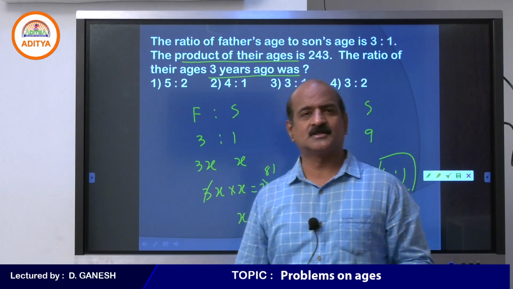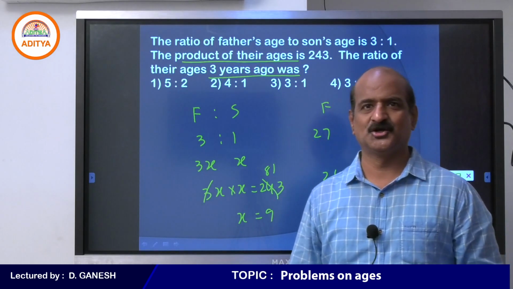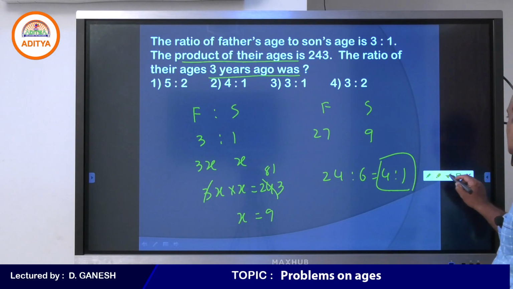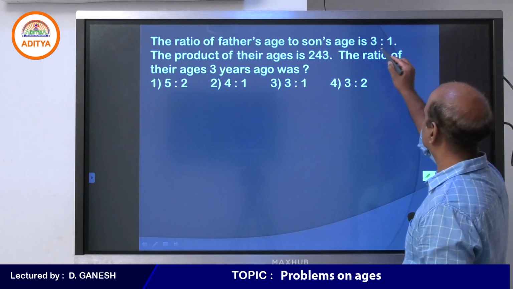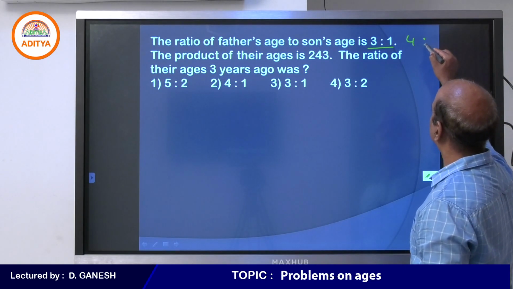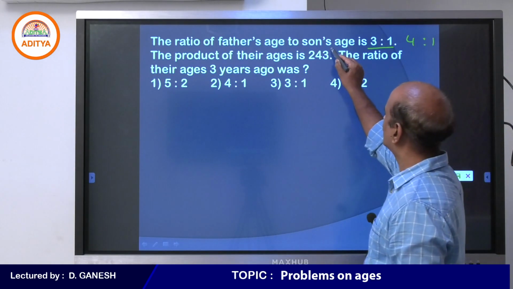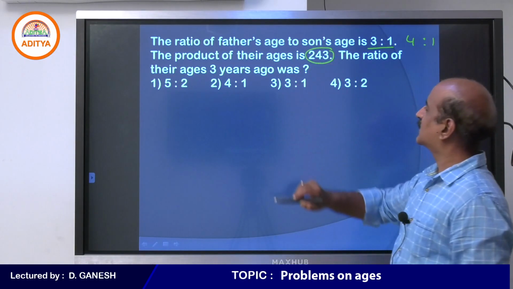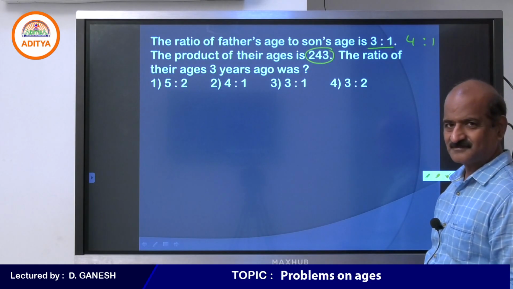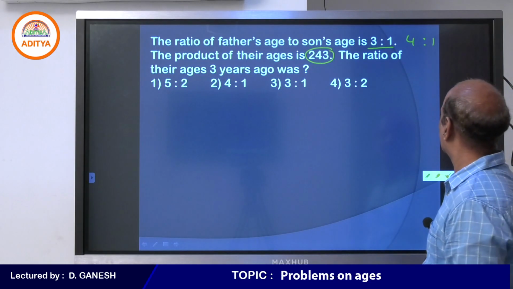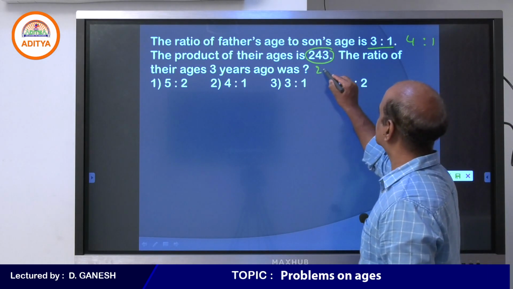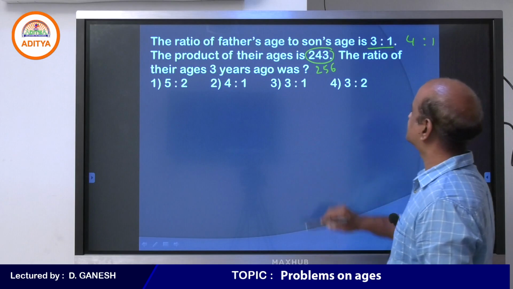So probably one more question will help you to get this question right. Now another question, you get more clarity. Come on student, I just want to make some changes. Please take 4:1, and in place of 243, you take 256. Answer the same question once again.